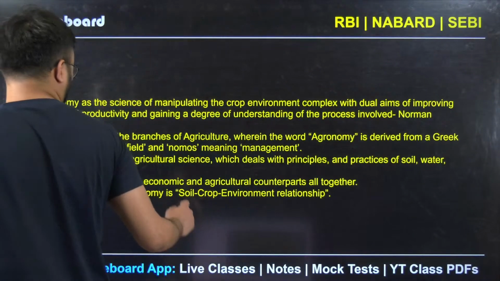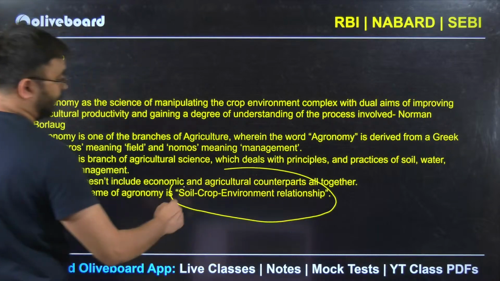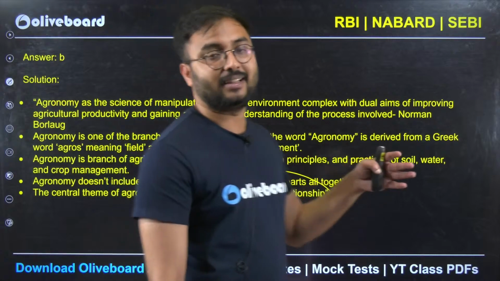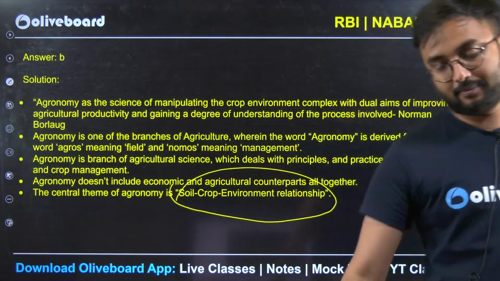The central theme of agronomy, if someone doesn't know: soil, crop, environment, the relationship of all of these three. Trident.